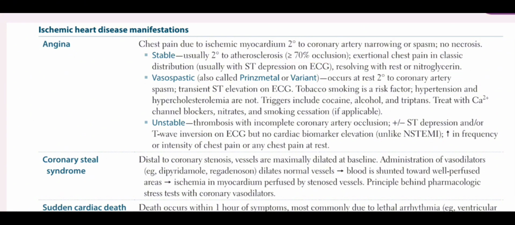Then we have vasospastic angina, also known as Prinzmetal angina or variant angina. It occurs at rest secondary to coronary artery spasm. Remember that there is no coronary vascular occlusion in vasospastic angina. However, the coronary arteries produce a transient spasm which causes blockage in the blood flow to the heart, causing angina. There is transient ST elevation in the ECG.